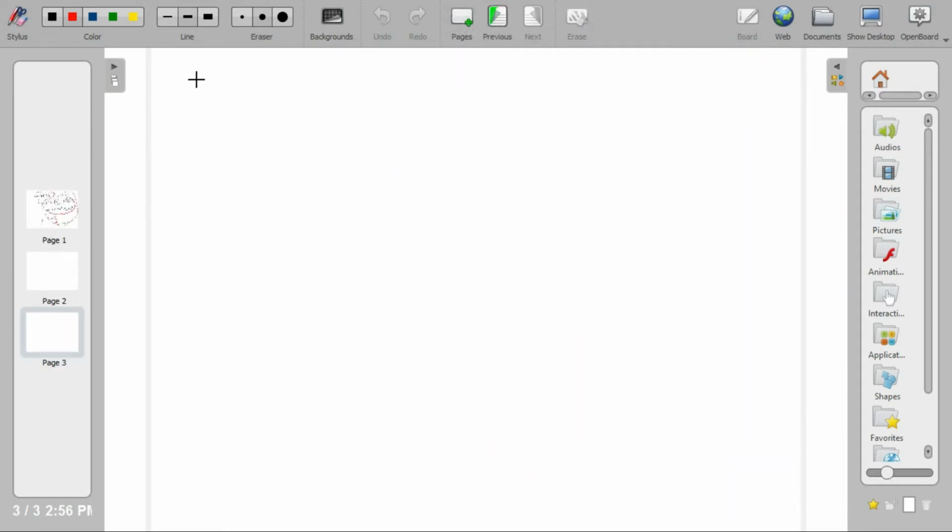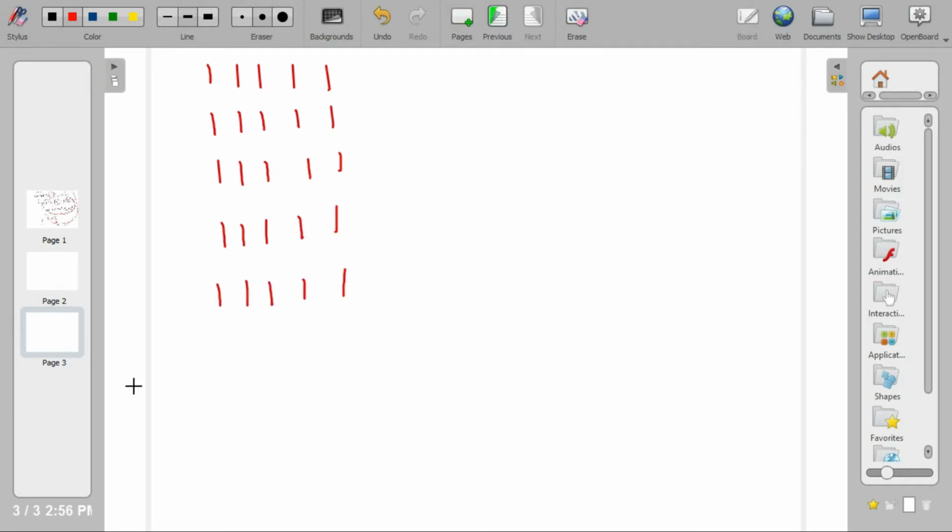Let's say I want to print something like this: 1 1 1 1 1, then 1 1 1 1 1, five times, five ones in a row. It means 5 rows and 5 columns of 1. I want to print it like this. So we will write a for loop: for int i = 0, i < 5, or you can start from 1 and go i <= 5, because 5 times we have to print.